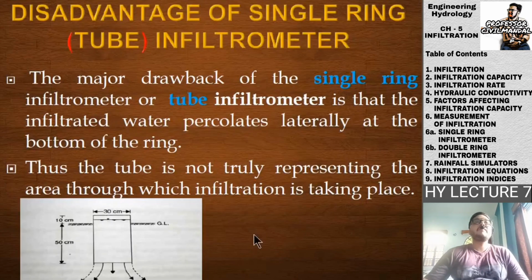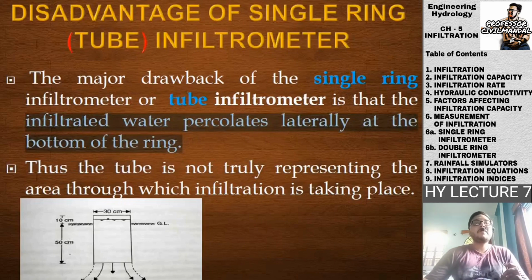Next are the disadvantages of the single ring or tube infiltrometer. It is also known as the tube infiltrometer. So what is the disadvantage? The major drawback of the single ring infiltrometer is that infiltrated water percolates laterally at the bottom of the ring.